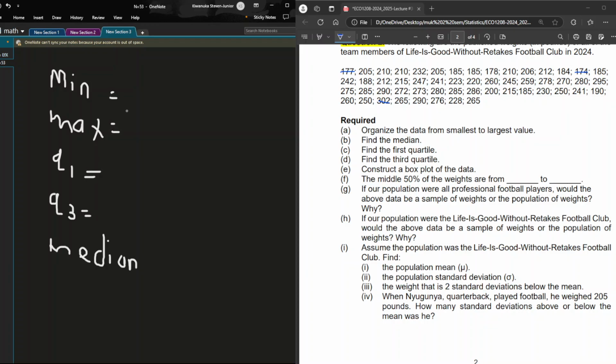So from our given data, we conclude that our highest figure is 302. We'll as well note that our minimum is 174. We've established our Q1 to be 206. We calculated our Q3 as 272.